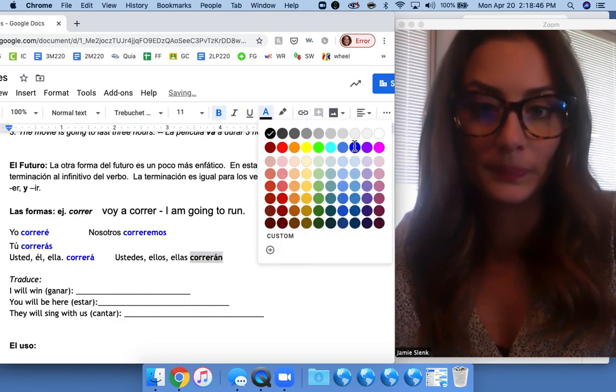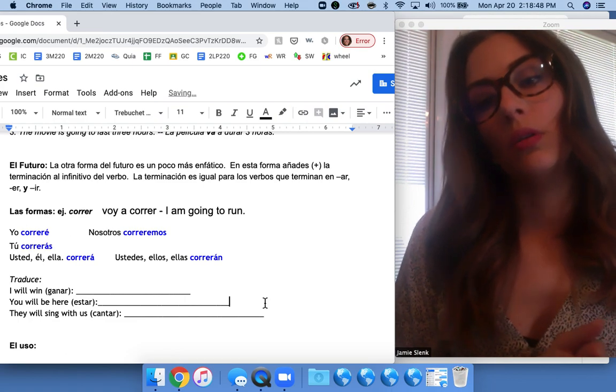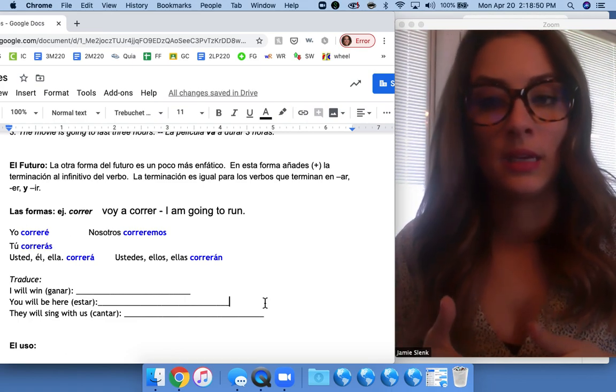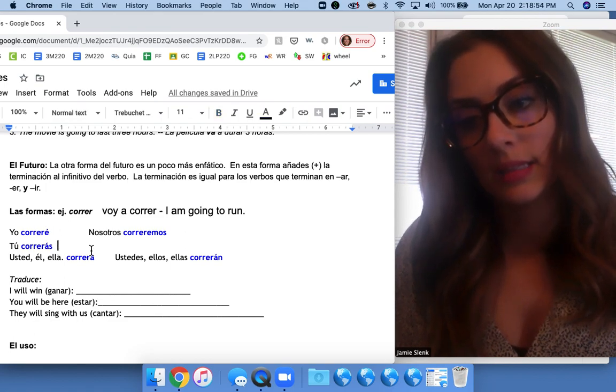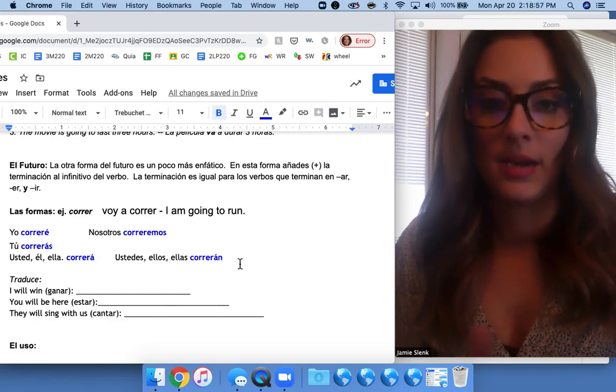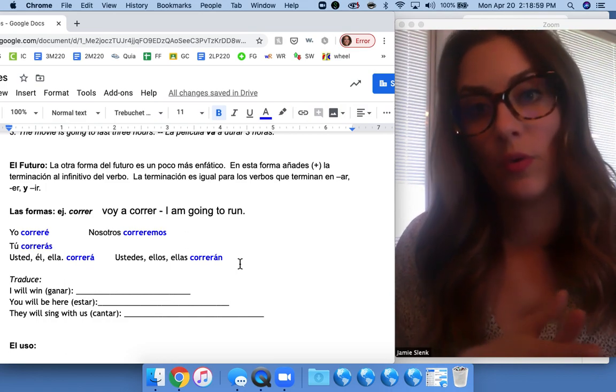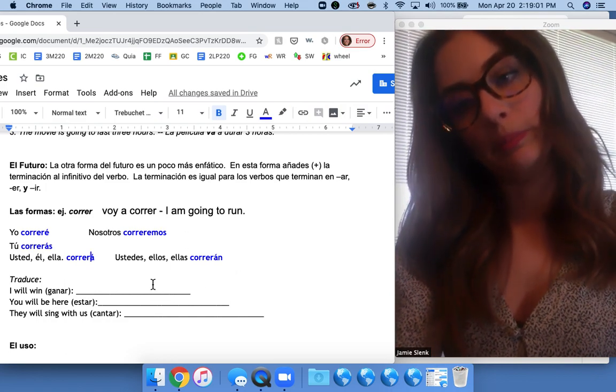Oh, I lost my formatting here. Make it blue. Okay, so our endings then for all verbs in the future are é, ás, á, emos, and án, and they all have accents except for the nosotros form.